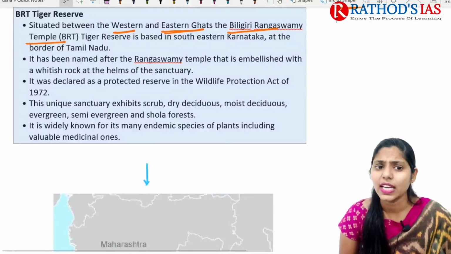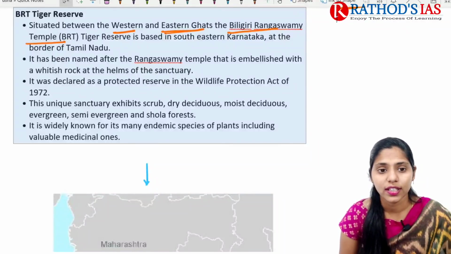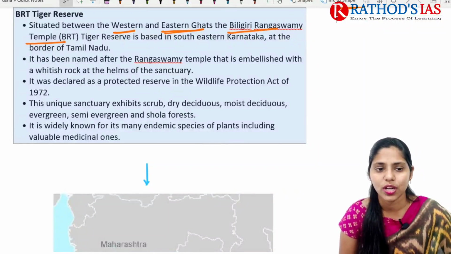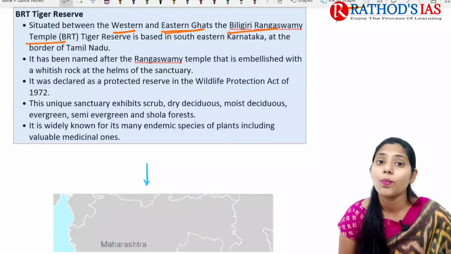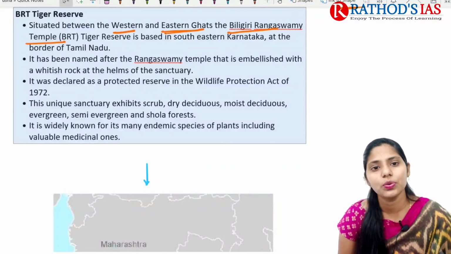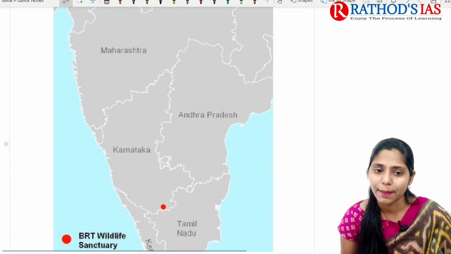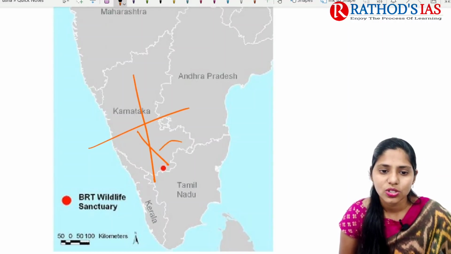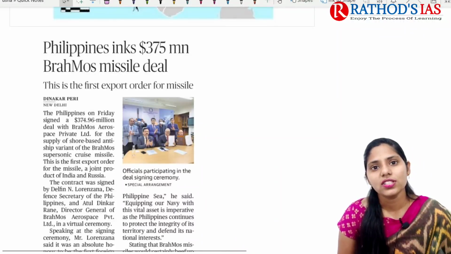Actually, this tiger reserve is named after the Rangaswamy temple. Next, it is also declared as a protected reserve under the Wildlife Protection Act of 1972. This area mainly contains scrub, dry deciduous, moist deciduous, evergreen, semi-evergreen and shola forest. Okay, so these are some important facts. Now let us try to see the map. Here we have Karnataka. If you see, this is the south and this is the southeast part. In the southeast part, at the border of Tamil Nadu, we have this BRT Wildlife Sanctuary and Tiger Reserve.